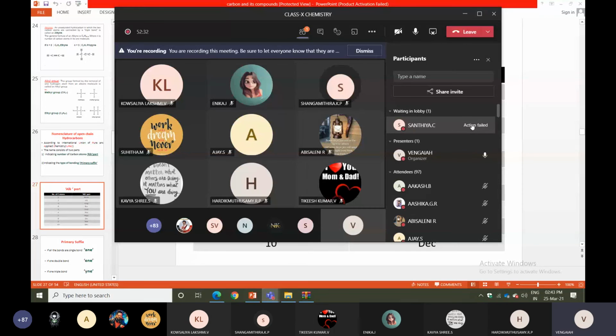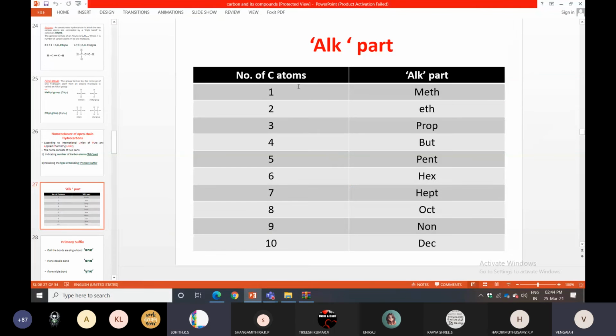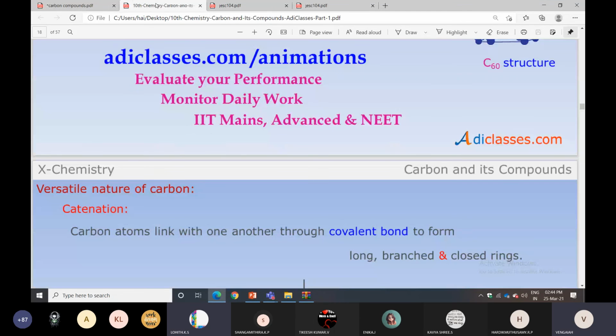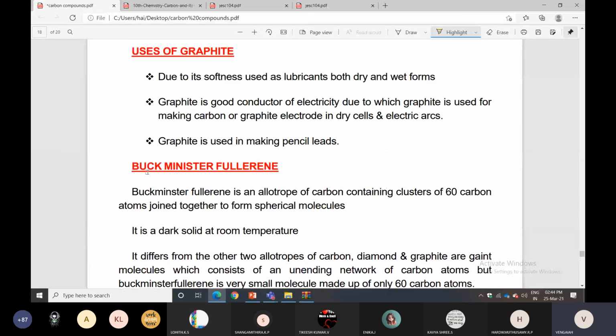Now, write this table alone; I'm showing it now. Number of carbon atoms you can write down. Diamond and graphite, and next carbon 60, Buckminsterfullerene: those three things are homework. Allotropes of carbon is homework. These three headings are compulsory to maintain.